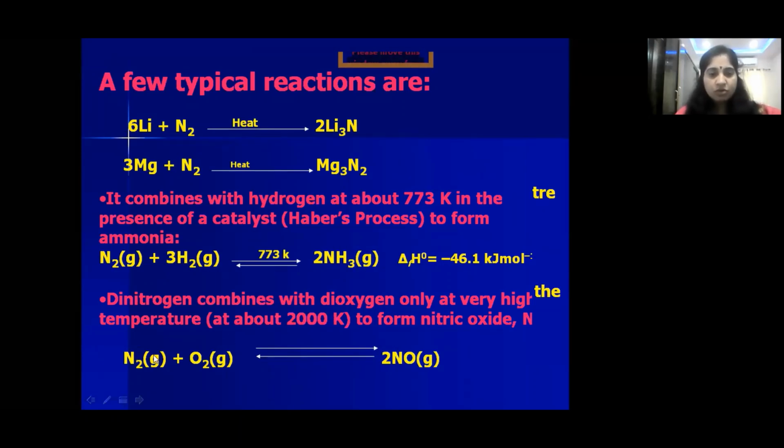Next, nitrogen, when it combines with oxygen, gives nitric oxide. This is also at a high temperature, 2000 Kelvin. So this is about the methods of preparation and properties of dinitrogen.